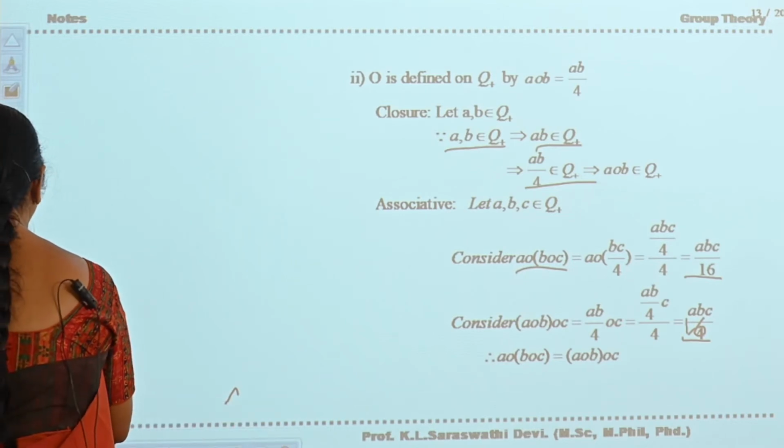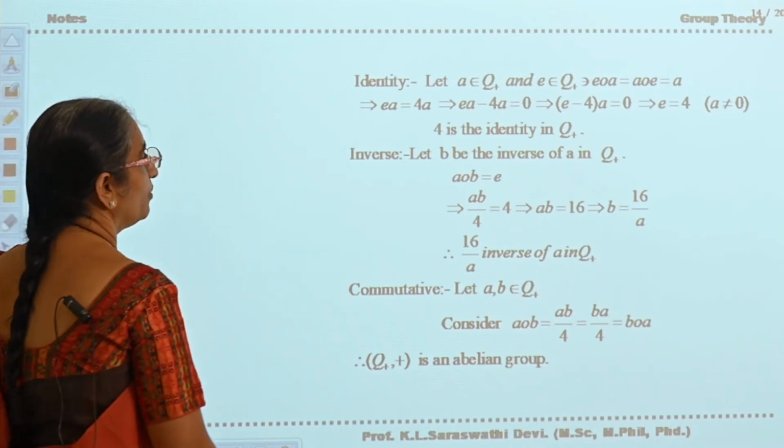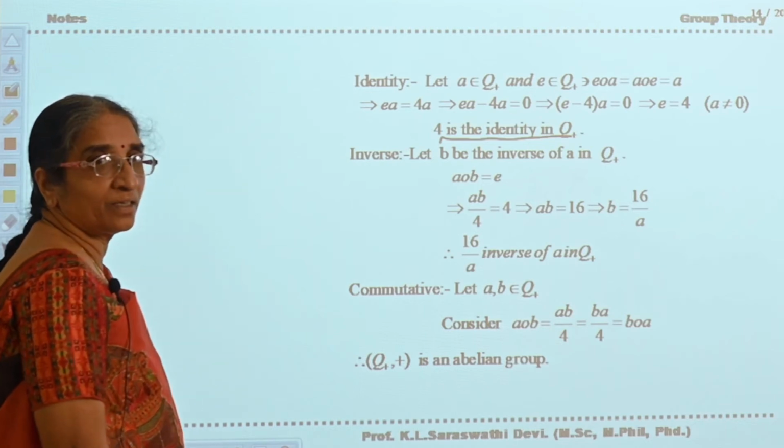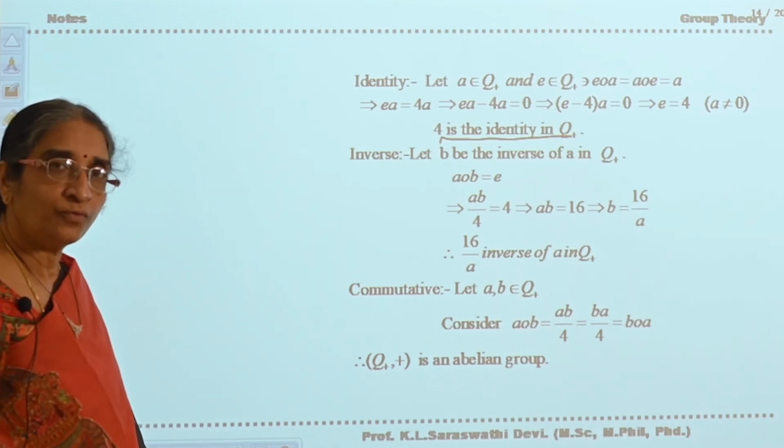Next one is identity. See here, 4 is the identity. In the first problem you got 3 as the identity. In the second problem you got 2 as the identity.